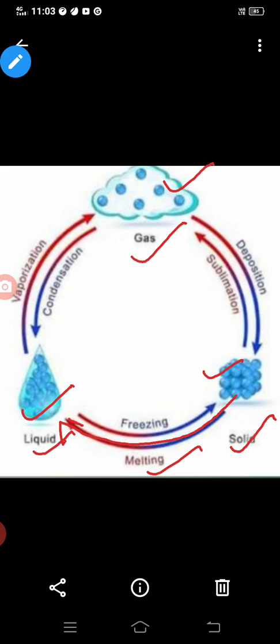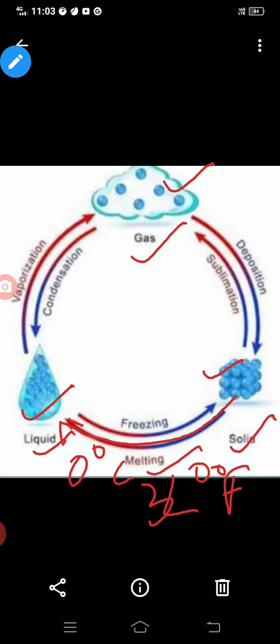And what is the melting point of ice? The melting point of ice is 0 degrees Celsius, or 32 degrees Fahrenheit. It is the melting point of the ice.